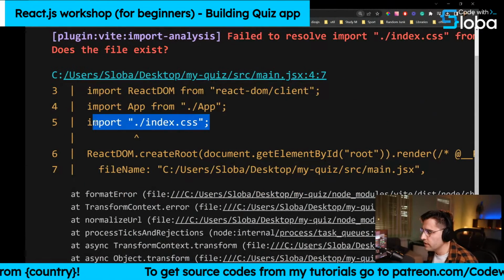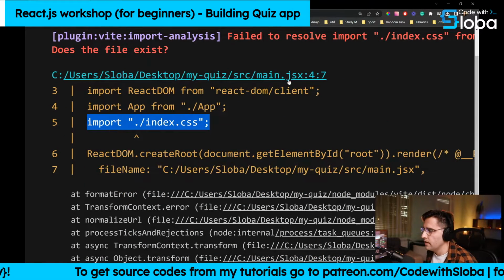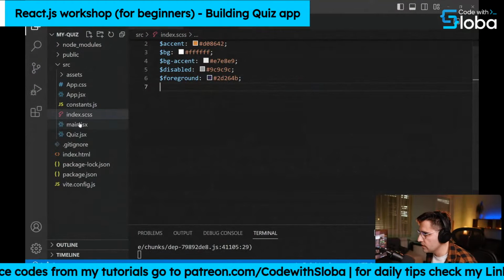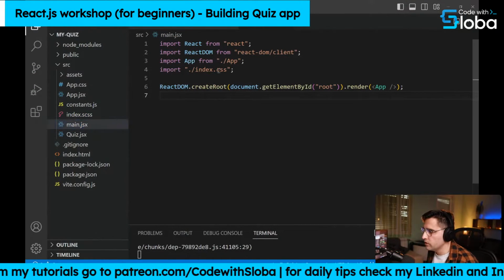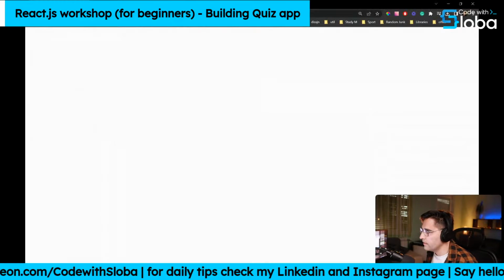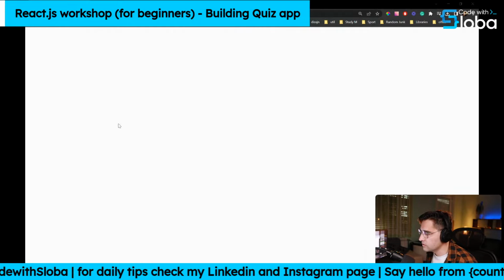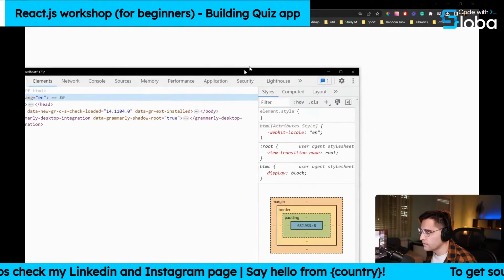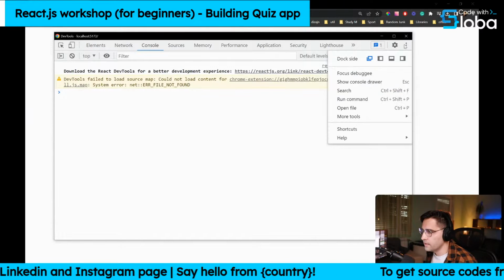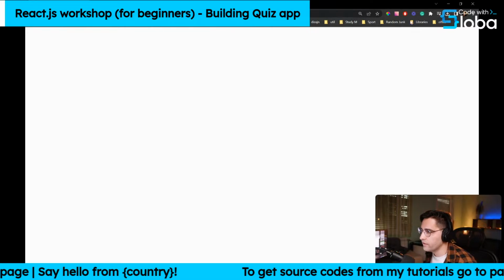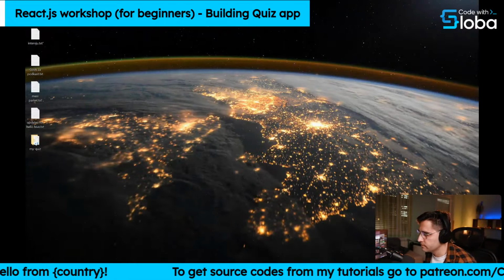And this is because we are importing the index.css file in our main JSX component, and we don't have that. So inside of our main JSX, we need to import the SASS file which we created. Let's save it. And now we're live again. So just to check the console, if we have any errors there, it works as expected. So that's fine. But we don't have any text because we removed everything from our file here.